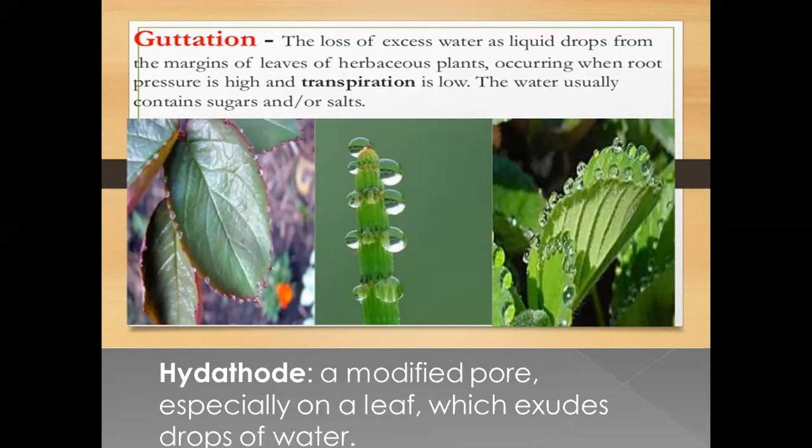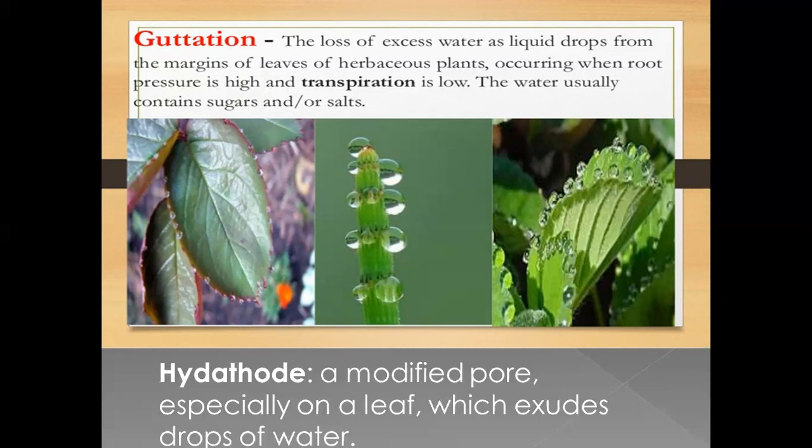In guttation, liquid droplets of water are removed from the margins of leaves and from stem margins when green stems are present. But in transpiration, water vapors are removed from the leaf portion, only through the leaf openings, the stomata. In transpiration, water is lost in the form of pure water vapors. But in guttation, the water usually contains salts and sugars.